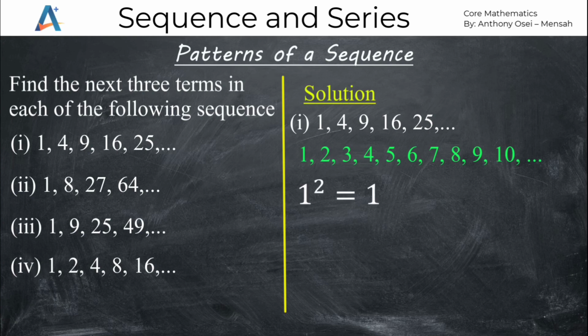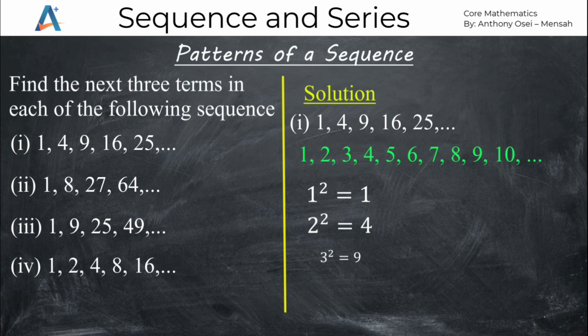So 1 squared produces 1 as an answer. So it means that if I square the first counting number in the list, I will get the first number in the sequence. Now let me take the next counting number, which is 2. So 2 squared will provide me with 4. So if I square the second counting number, I will get the second number in the sequence. Let me see if that will continue till I get to the 25.